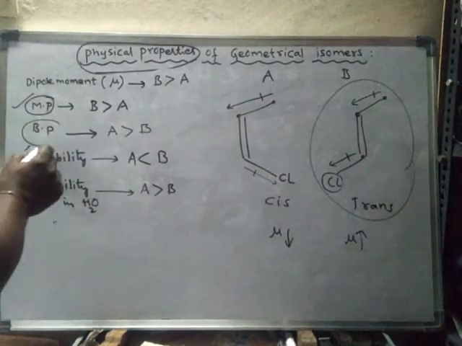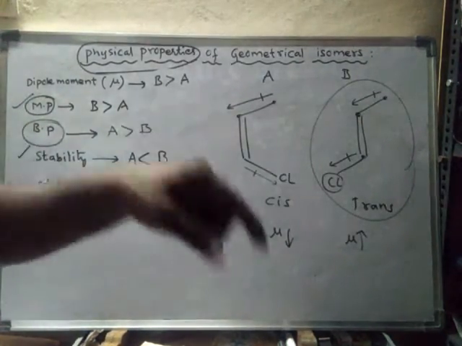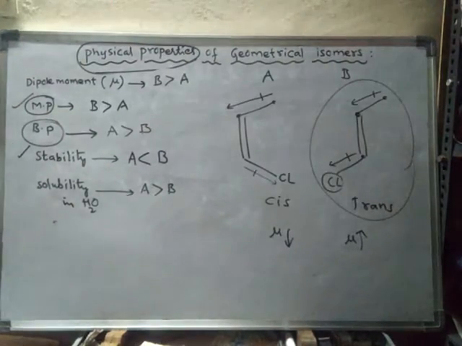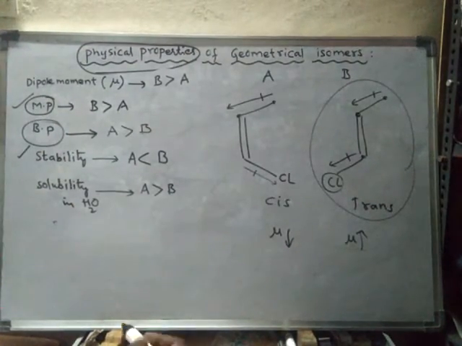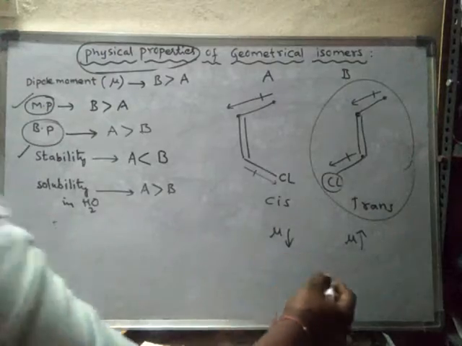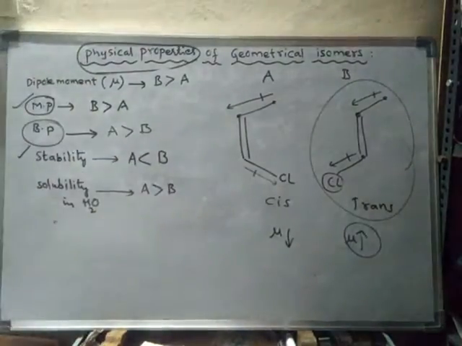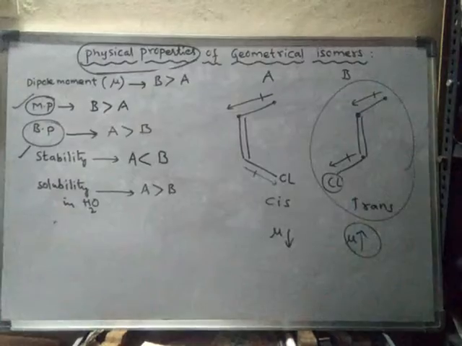Whereas boiling point depends upon dipole moment. That means boiling point depends upon the interactions. Whenever dipole moment is more, the interactions will be more. Whenever interactions are more, the boiling point will be more.